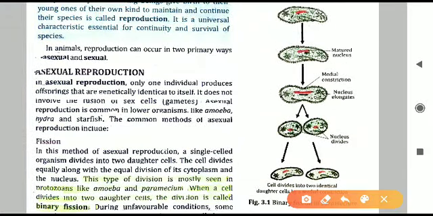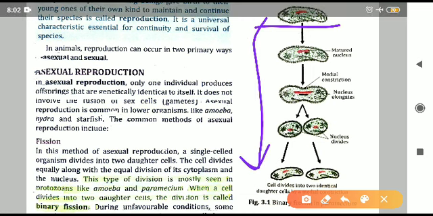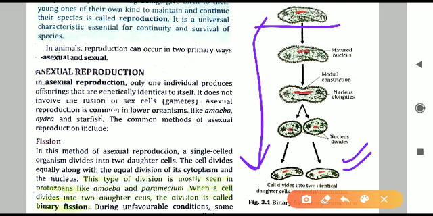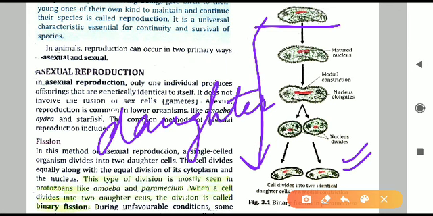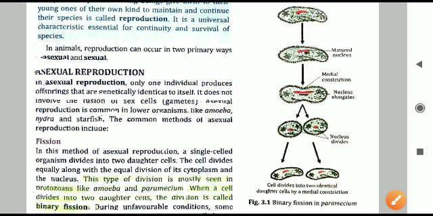Here this is a single cell paramecium. Paramecium is an organism and it will divide itself into two organisms. At the end of this diagram you can see two daughter cells are formed. Whatever offsprings are coming, we will call them daughter cells. In asexual reproduction, whatever offsprings are produced, we call them daughter cells. So a single cell will divide itself into two daughter cells.